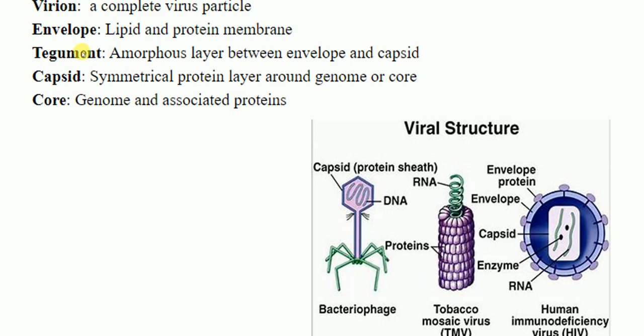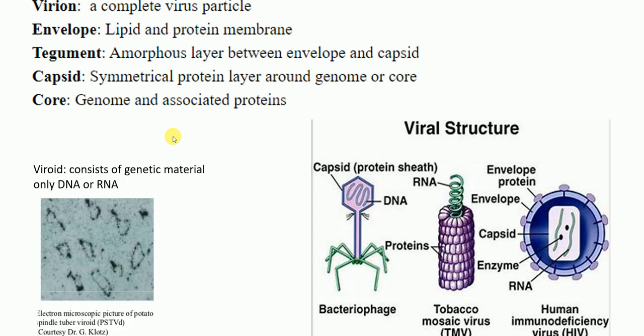What is tegument? Tegument is the amorphous layer between the envelope and the capsid. Here, this is the capsid and this is the envelope. The amorphous layer between the envelope and the capsid is called tegument. And what is a capsid? A capsid is a symmetrical protein layer around the genome. For example, this is our genome, DNA, and here we have this capsid. So what is a capsid? It's a protein sheet around the genome. Now let me talk to you about viroids. Viroids only consist of genetic material, only DNA or RNA.